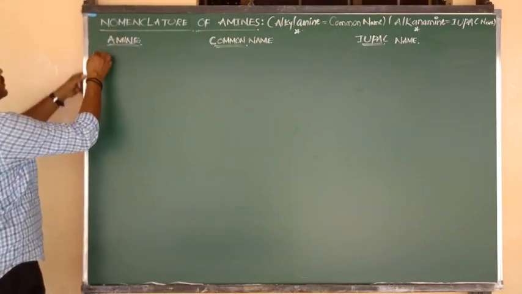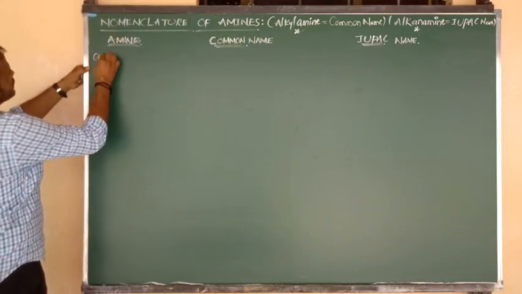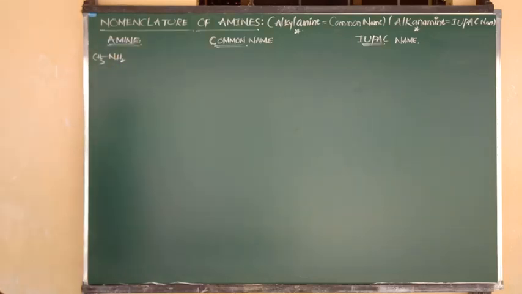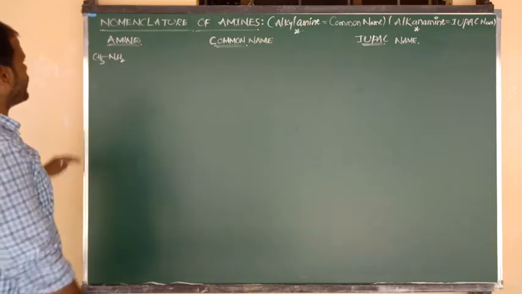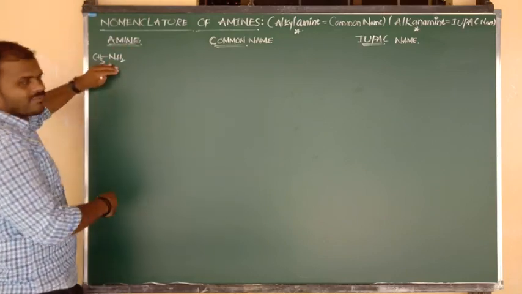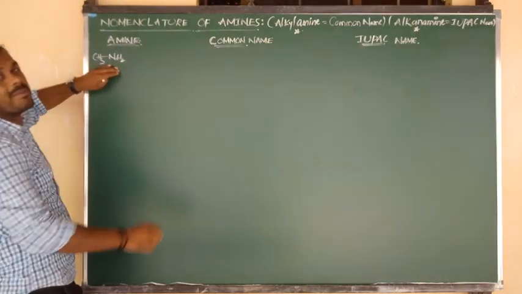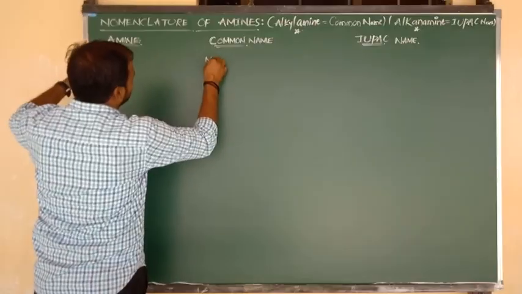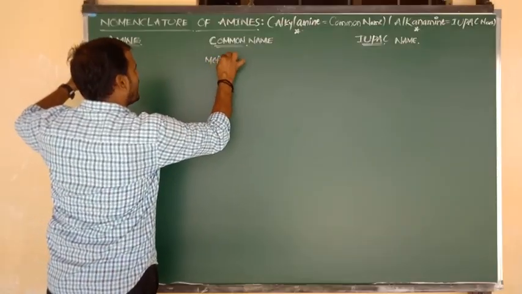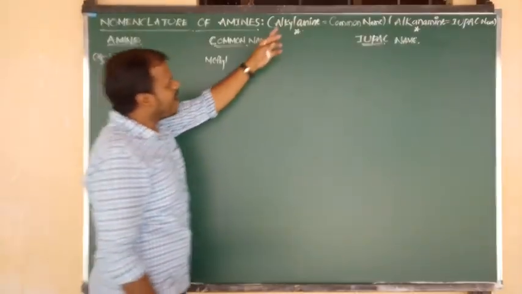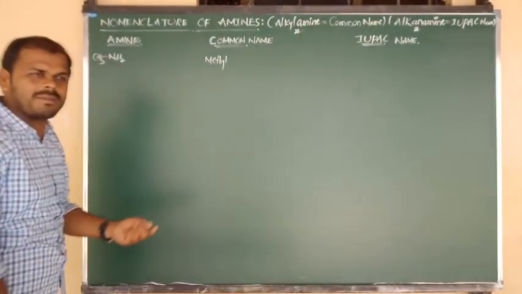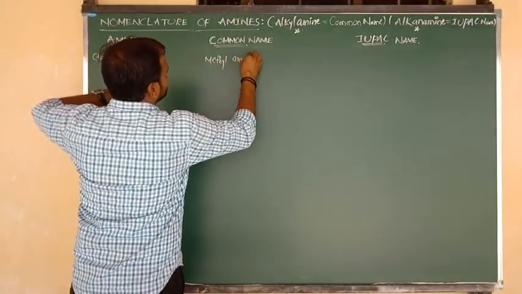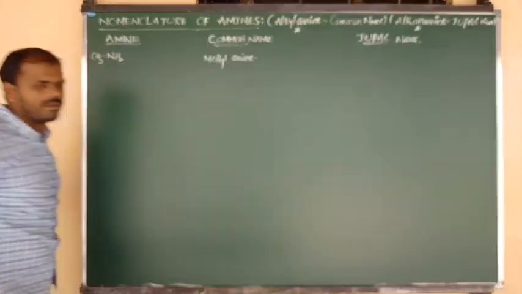Let me consider example number 1: CH3 bonded to NH2. What is the common name of this compound? It is alkylamine. 1 carbon, that is CH3, you know very well, is methyl. The alkyl group is over. After alkyl, what do we write? Amine. So CH3NH2 is simply methylamine. This is the common name.